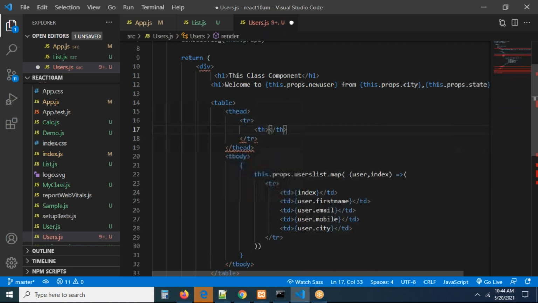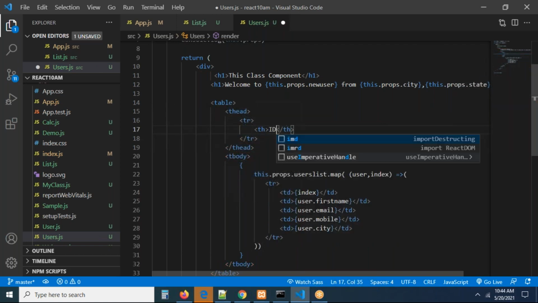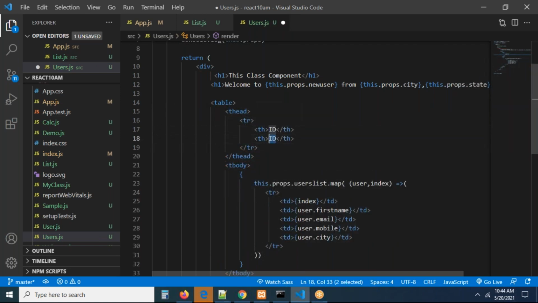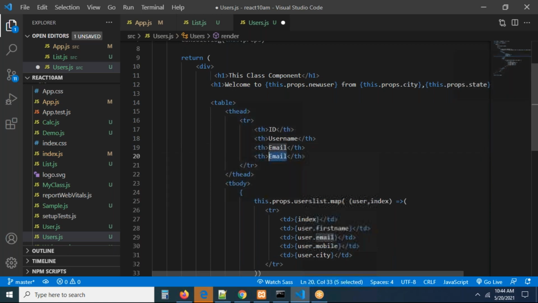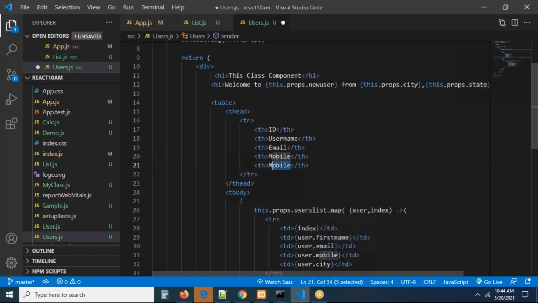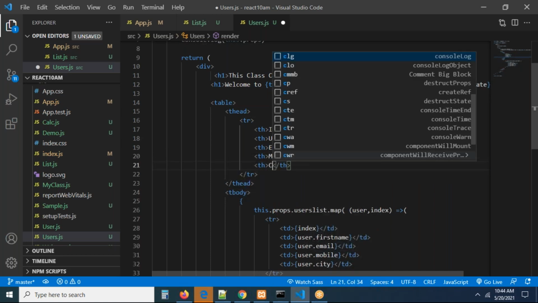Inside this we have th. This is going to be an id. We have to take it like this, right, guys? This is going to be username. This is going to be an email. This is going to be mobile and city. That's all, guys. Now you can check this. Your data will be properly printed on the screen.